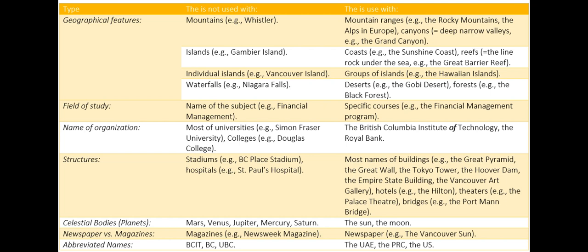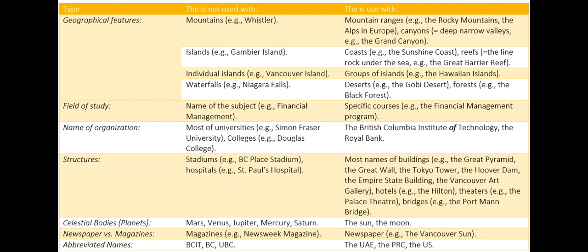No article with waterfalls, for example, Niagara Falls. But use the with deserts, for example, the Gobi Desert, forests, for example, the Black Forest. Field of study. No article with the name of the subject, for example, financial management. But use the with specific courses, for example, the financial management program. Name of organization, no article with most universities, for example, Simon Fraser University, colleges, for example, Douglas College. But use the with the British Columbia Institute of Technology, the Royal Bank.